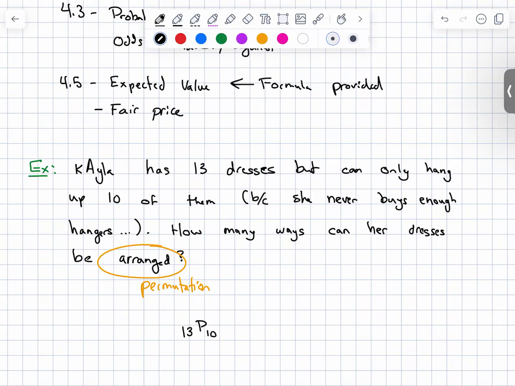You can calculate that by hand using the formula, because I will provide it, but it would be much better to just plug it into your calculator. 13P10, and you get 10378368000. So that's 10 billion different ways for her dresses to be organized.